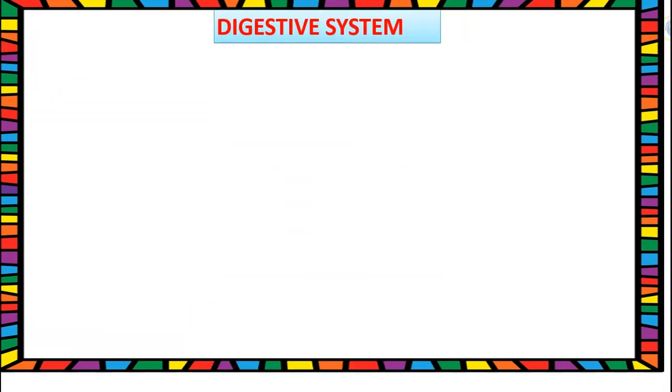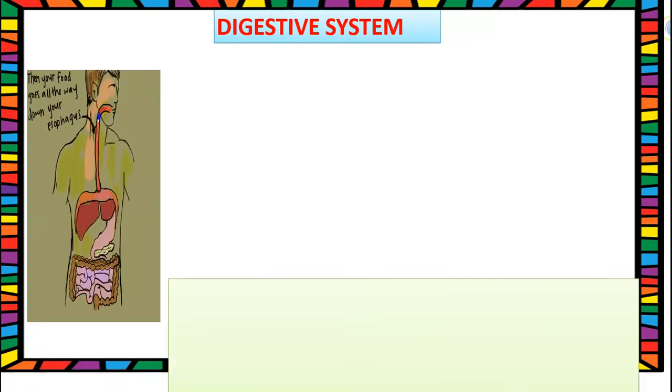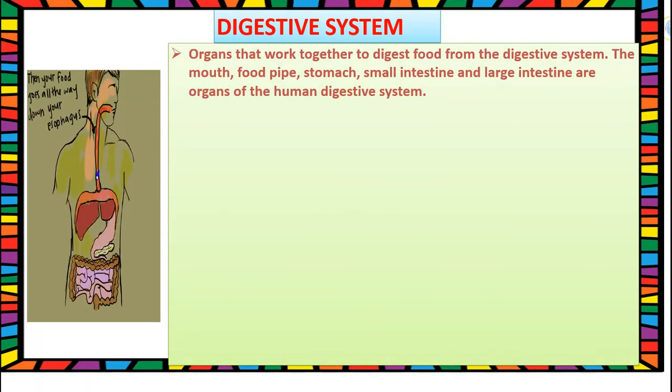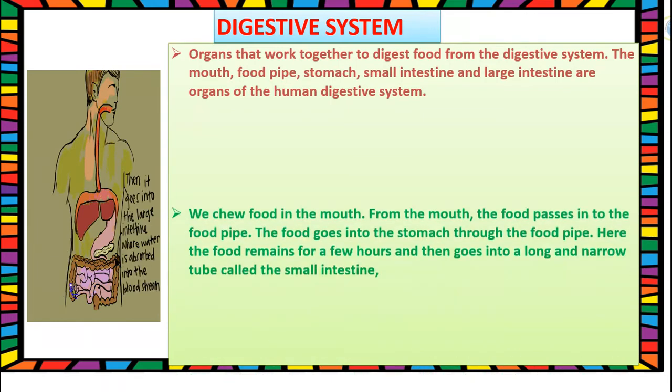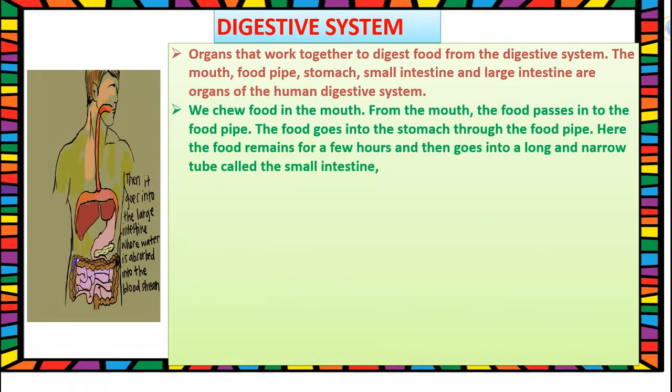Let's move to digestive system. Organs that work together to digest food form the digestive system. The mouth, food pipe, stomach, small intestine and large intestine are organs of the human digestive system. We chew food in the mouth. From the mouth, the food passes into the food pipe. The food goes into the stomach through the food pipe.